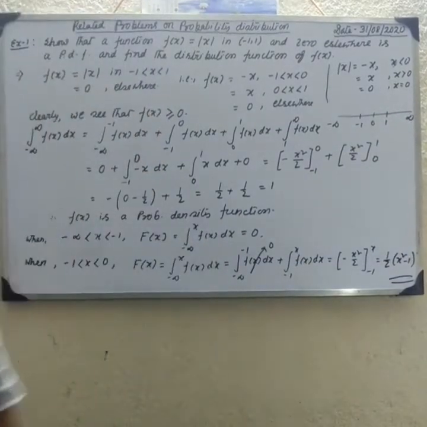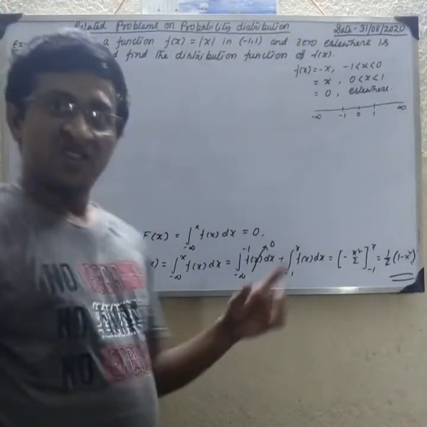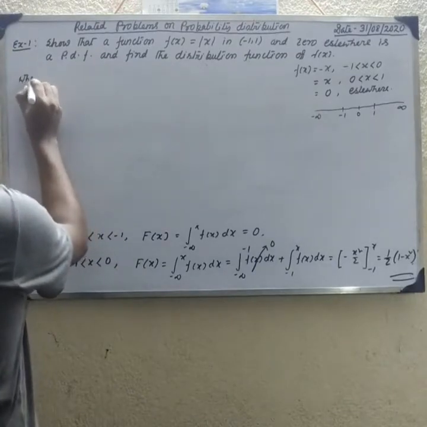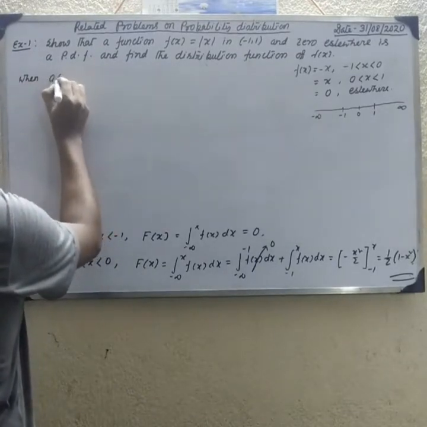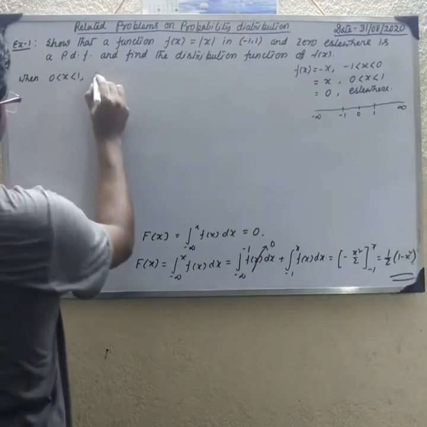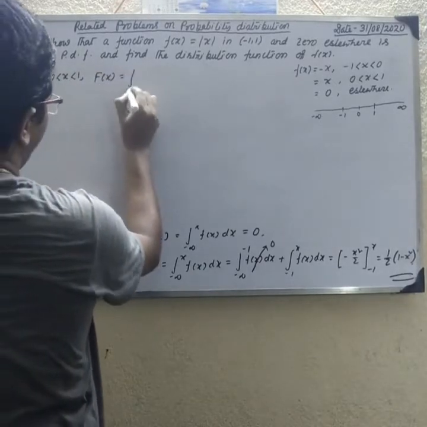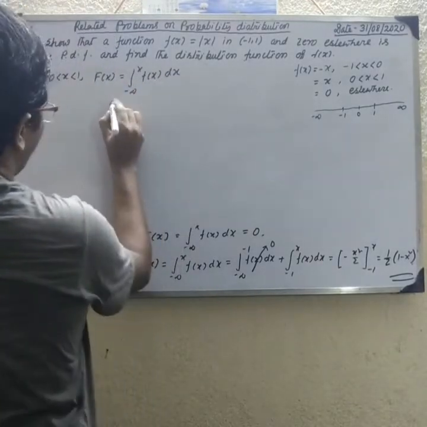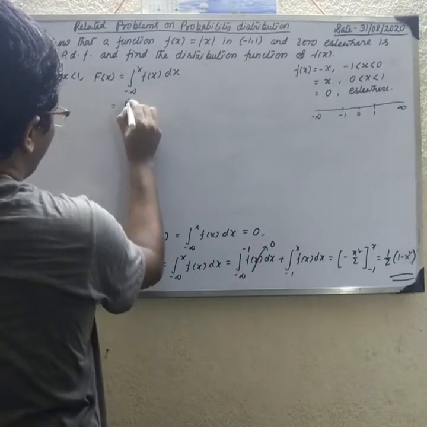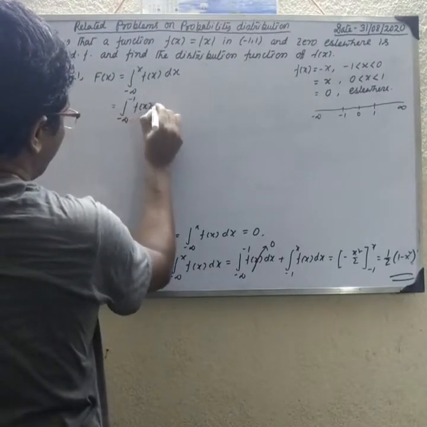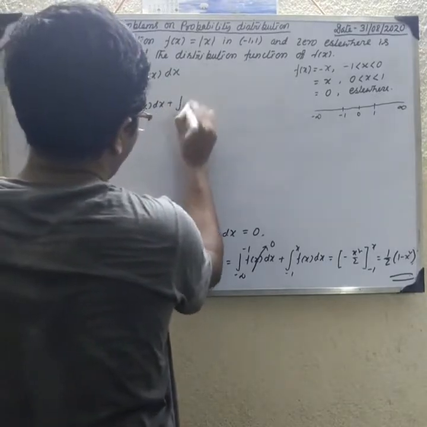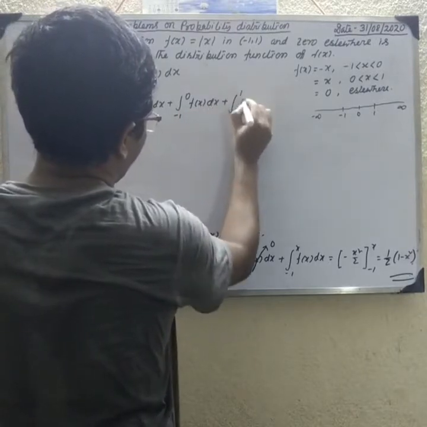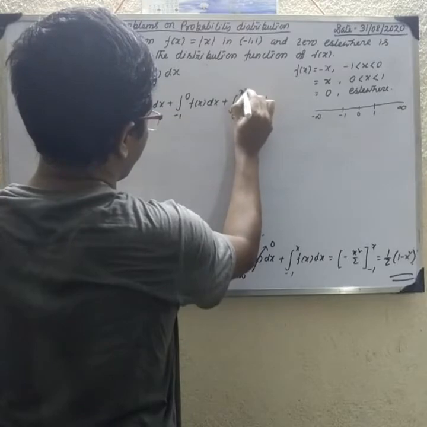When 0 is less than x less than 1, then the distribution function F(x) is the integral from minus infinity to x of f(x) dx, which is equal to the integral from minus infinity to minus 1 of f(x) dx plus the integral from minus 1 to 0 of f(x) dx plus the integral from 0 to 1 of f(x) dx, that is, 0 to x of f(x) dx.